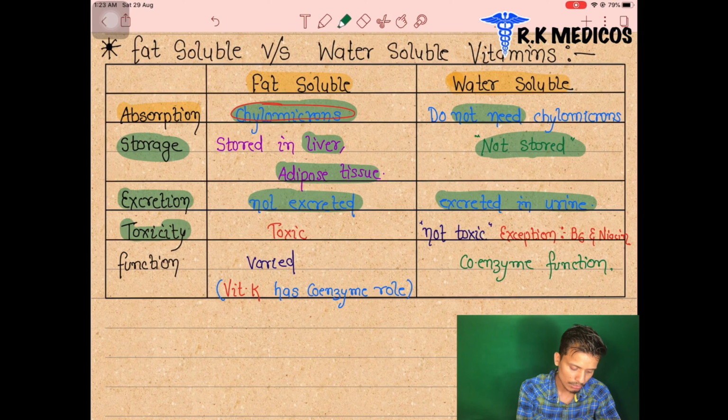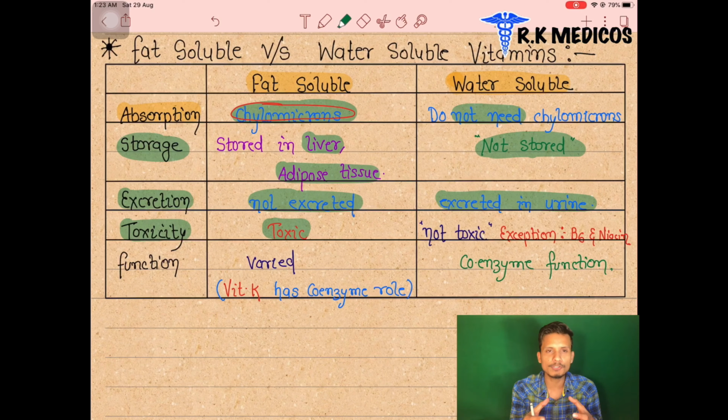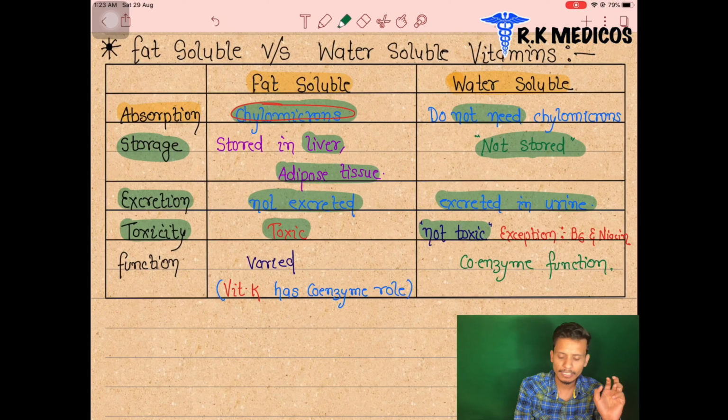Now we are going to see the toxicity. Which one is more toxic? The fat soluble vitamins are more toxic because they are absorbed and stored in our body for a longer time, and they can produce toxicity. But the water soluble vitamins are not toxic, because they are not stored in our body for a longer time. That is the first point. Next point, one exception: vitamin B6 and niacin. They can be toxic for some time, but generally they are not toxic.